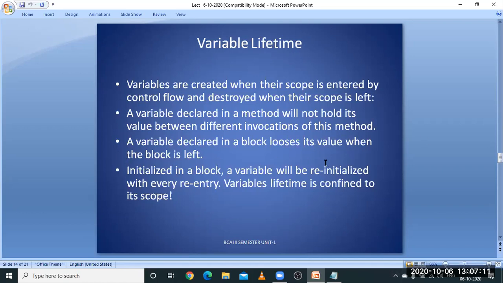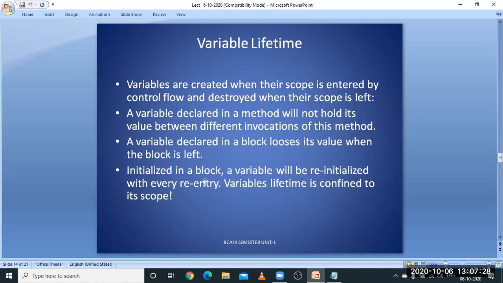As I said, a variable declared in a block loses its value when the block is left. So within the block, it is accessible. Outside of the block, it cannot be accessed.